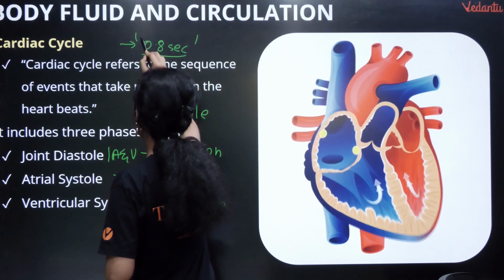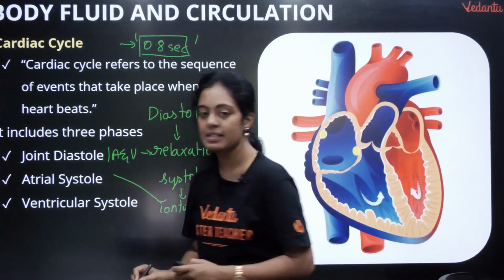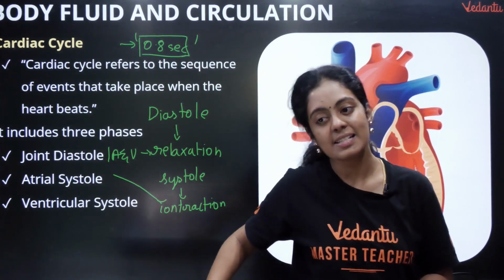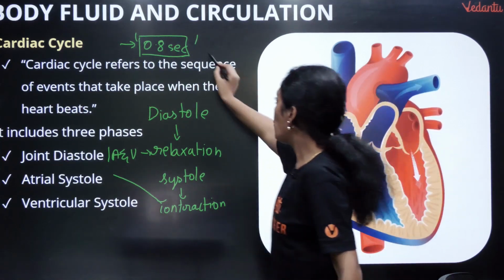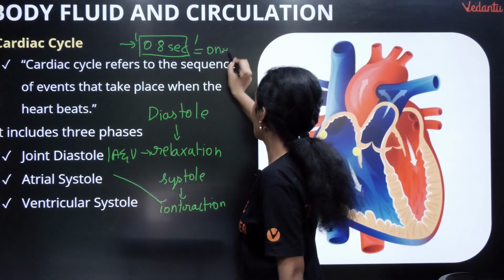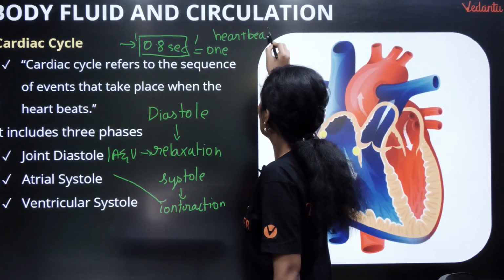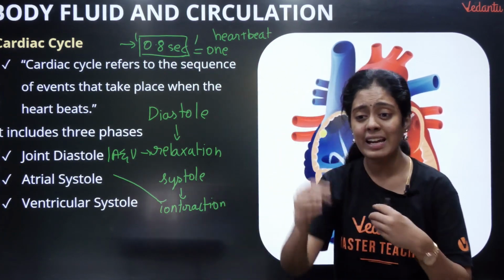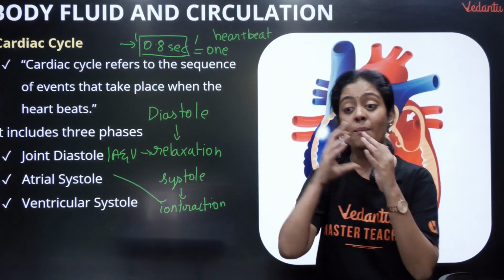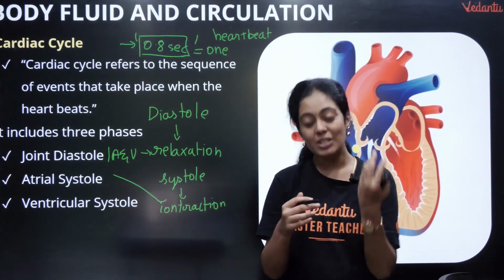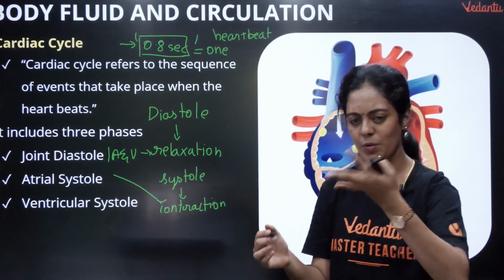One cardiac cycle is equal to 1 heartbeat. Very important, 1 heartbeat. In every cardiac cycle some amount of blood is pumped, 70 ml, which we will discuss.